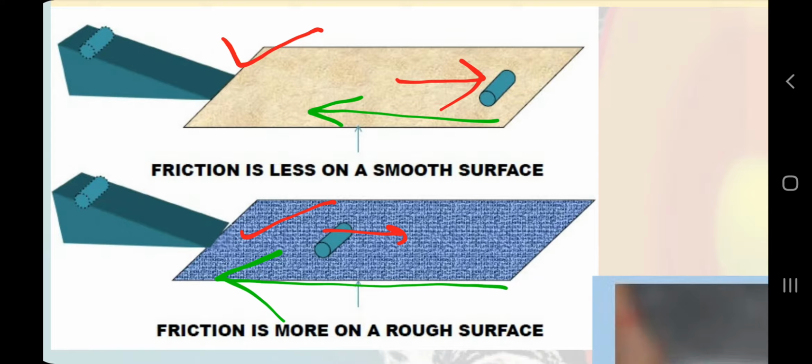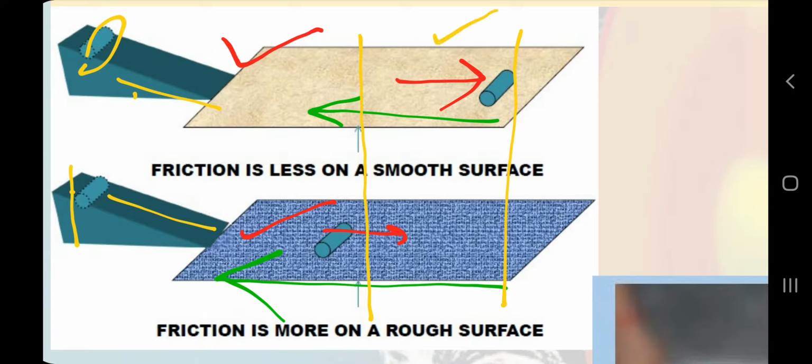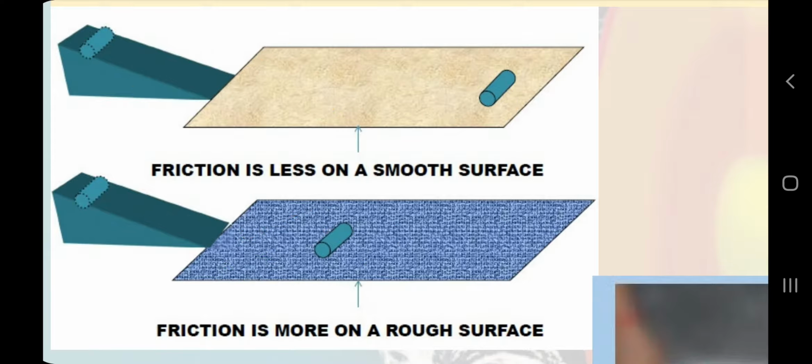You can see the same height and the same object rolling, but this object will go farther when compared with this one. Why? Because here the surface is smooth, hence the friction is less and the movement is more. Let's see this example in another activity.